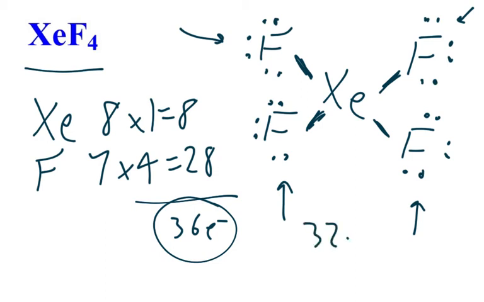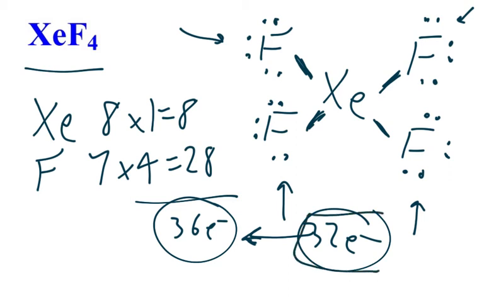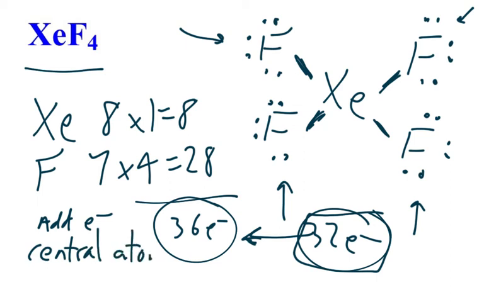So right now, if you notice, we're short. We're supposed to have 36, yet we only have 32. So I want you to make note of this. This is what happens when you're short. When you're short, the rule is you're going to add electrons, and you're always going to add them to the central atom. In fact, xenon is beyond period 3, so xenon can hold up to 18. Now, how many dots are we going to add? Well, we're at 32. We need to get to 36. So we're going to need to add 4 dots. And you're always going to add it to the central atom.